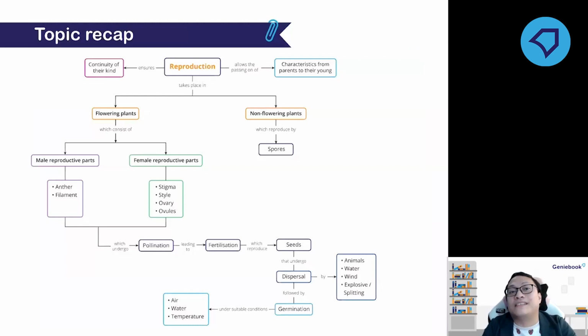No, seed dispersal is not to ensure the continuity of its own kind. Remember that seed dispersal is to prevent what? Prevent overcrowding. So why do the plants need to prevent overcrowding? So that the plants would have less competition. Yeah, so of course, the further they are from one another, the less the competition would be, right?